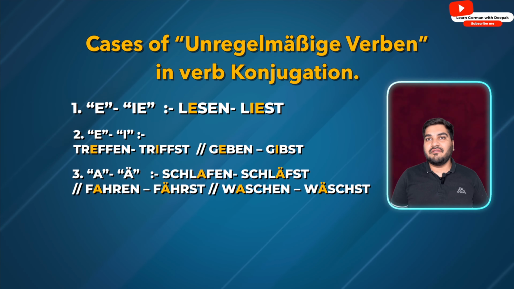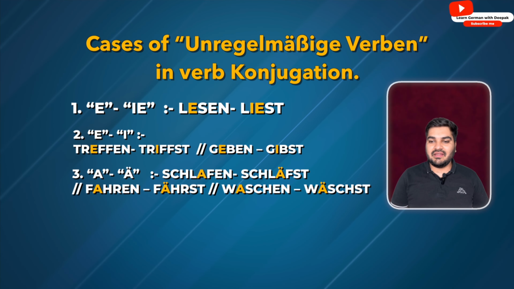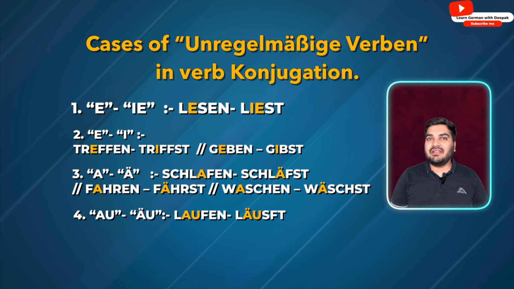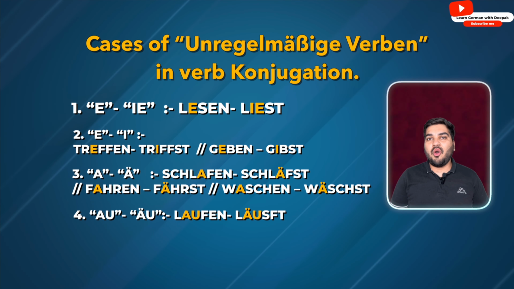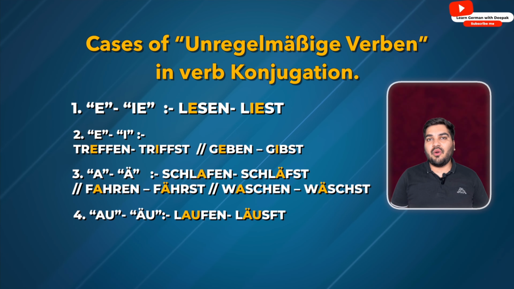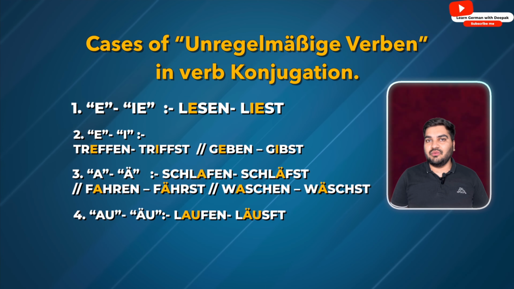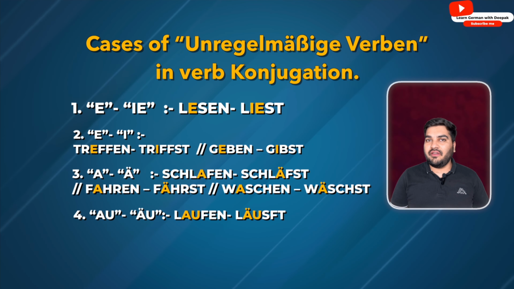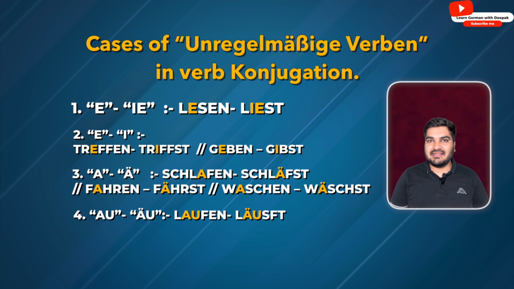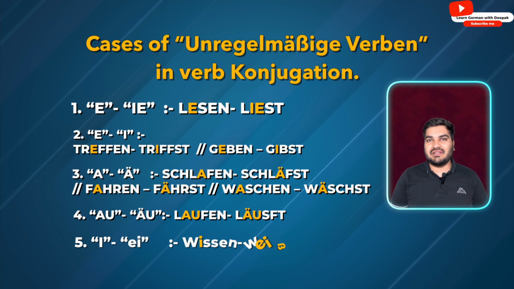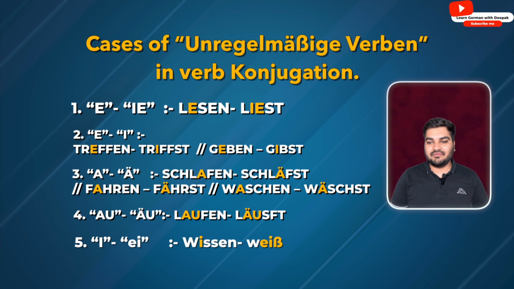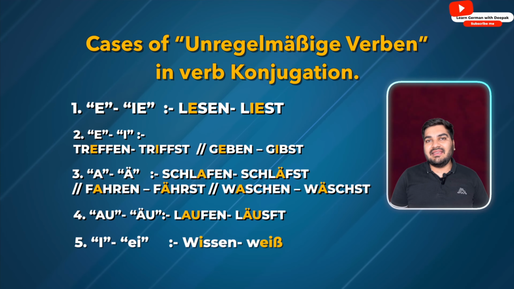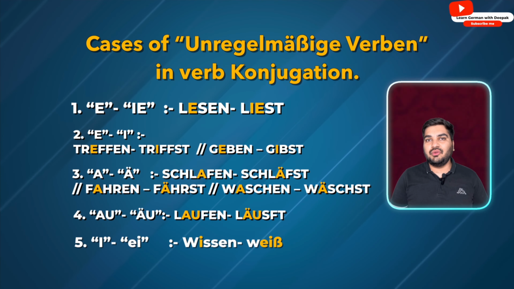fahren, fährt, waschen, wäscht. Then the next case is when we have au in the verb stem, it becomes äu, that means we have to put an umlaut on a and then add u. For example, laufen becomes läuft. Now, the last case is when we have ei in the verb stem. For example, wissen. It becomes weißt when we conjugate it with du.